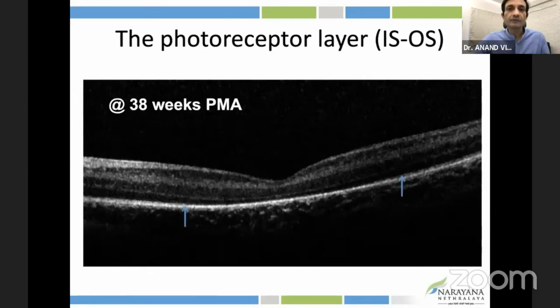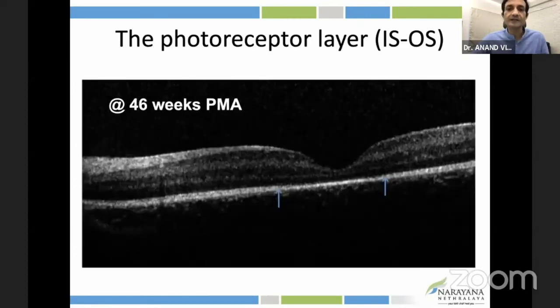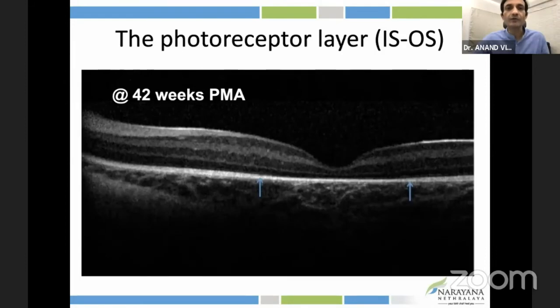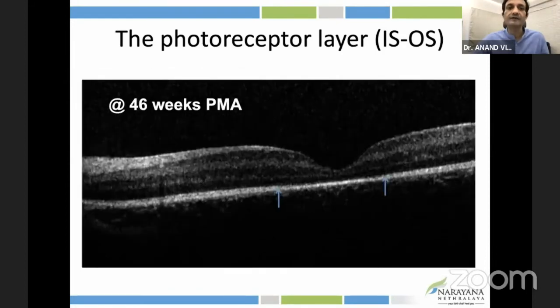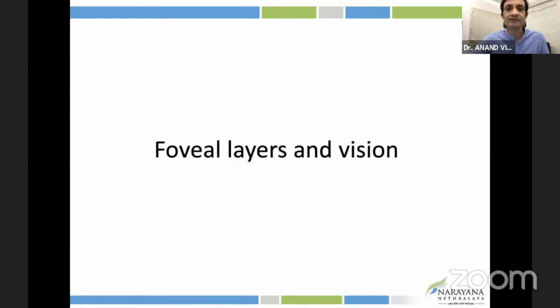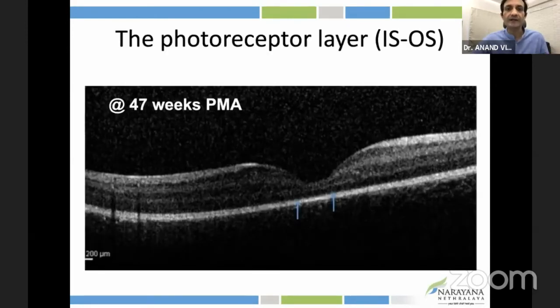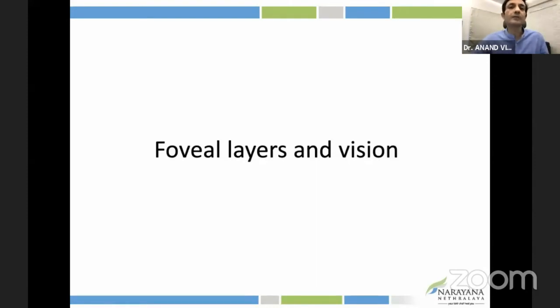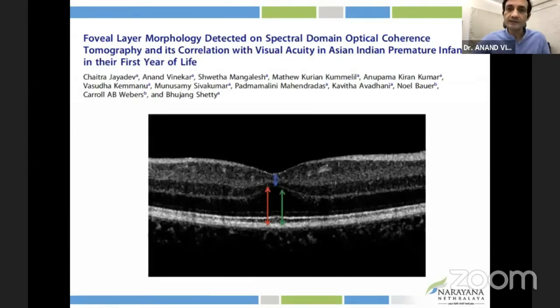Now, train your eyes on the two vertical blue arrows that you will see in every successive slide. They're going to come towards each other. So this shows you that the ellipsoid zone, or the ISOS, is beginning to grow as the baby grows older. This is a preterm baby born and postnatally at 42 weeks, 46 weeks, 47 weeks. And that's when it becomes a bifid layer or a two layer. This basically means that all preterm babies are not born with all layers, and it starts happening after a few weeks or few months. But what's really important is, can we correlate any of these OCT events with vision?